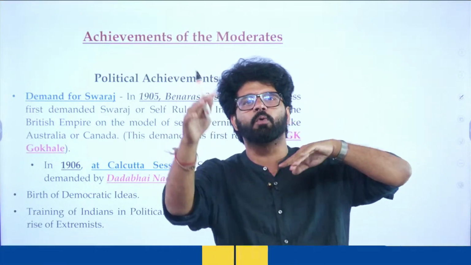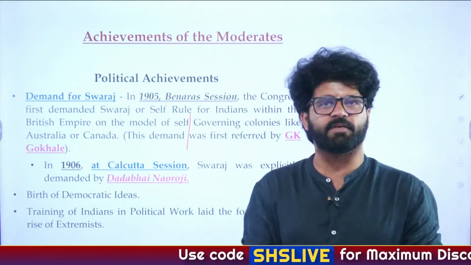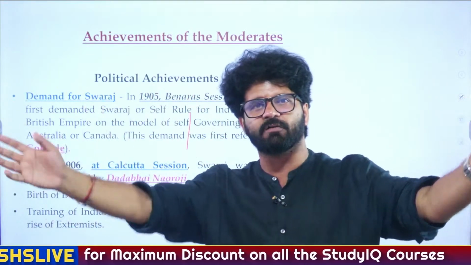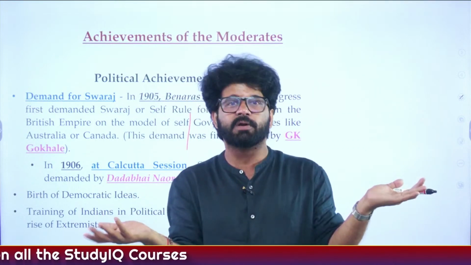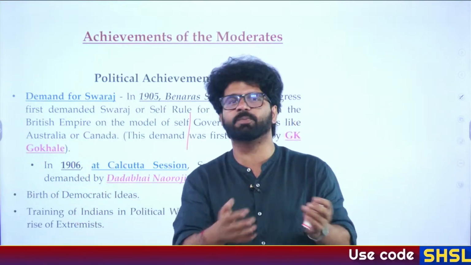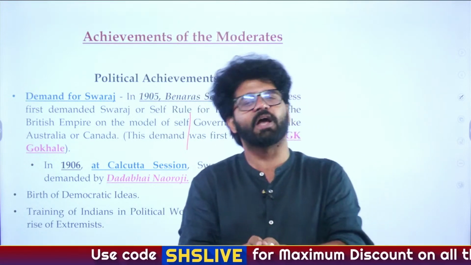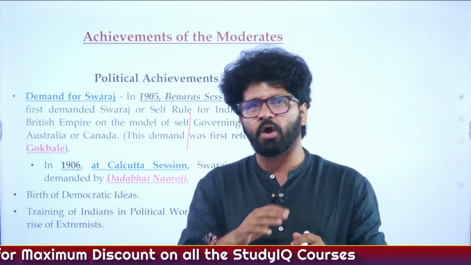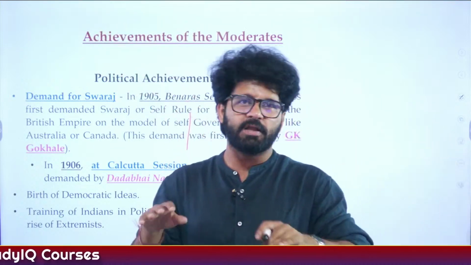When we talk about the moderate phase, the most important sessions are 1905 to 1907, because during that period, in 1905, the partition of Bengal will be announced, Eastern Bengal and Western Bengal, mainly on the basis of religion. Britishers are saying they are doing it. Lord Curzon is saying he is doing it because of administrative convenience. But the reason is something else entirely. He wants to divide it on the basis of religion, because as we have discussed earlier, it's very easy to divide people on the basis of religion, and divide and rule always works. It has worked earlier also, and in some countries of the world, it is working even right now.